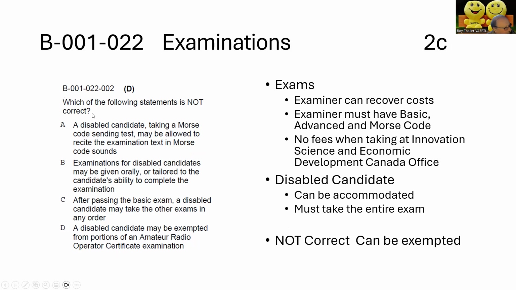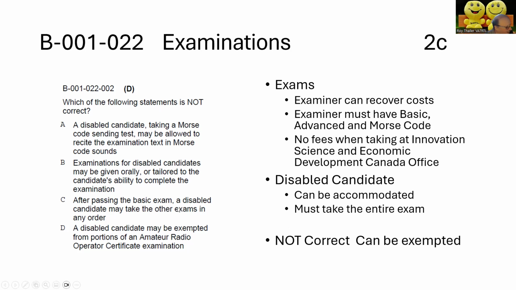So here's another one of these not questions. Which of the following statements is not correct? A, a disabled candidate taking a Morse code sending test may be allowed to recite the examination text in Morse code sounds. That's allowed. That's correct. Examinations for disabled candidates may be given orally or tailored to the candidate's ability to complete the examination. That is correct. After passing the basic exam, a disabled candidate may take the other exams in any order.